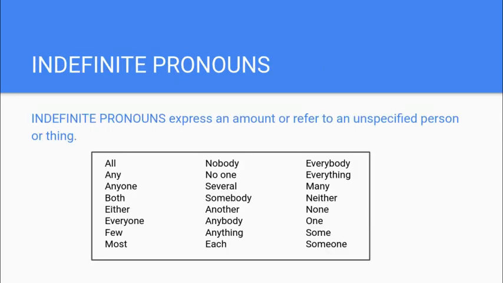Okay, you don't necessarily need to know these next couple of types of pronouns. I won't quiz you on too much. This week, you really just have to be able to identify pronouns. You wouldn't necessarily need to be able to tell me that it's an indefinite pronoun, but indefinite pronouns express an amount or refer to an unspecified person. These will become very important when we start to do agreement, because anyone is always going to be singular. Either is always going to be singular, right? So start to be able to identify these. When we get to the agreement section, you know this is a pronoun, and then we can start to determine whether it's singular or plural.